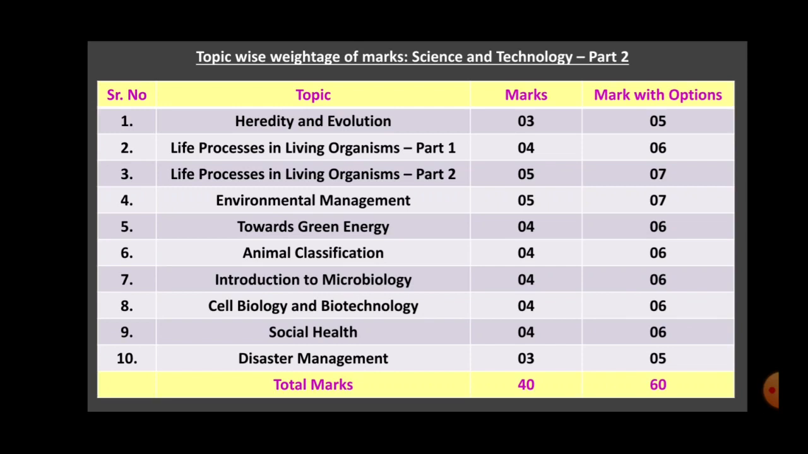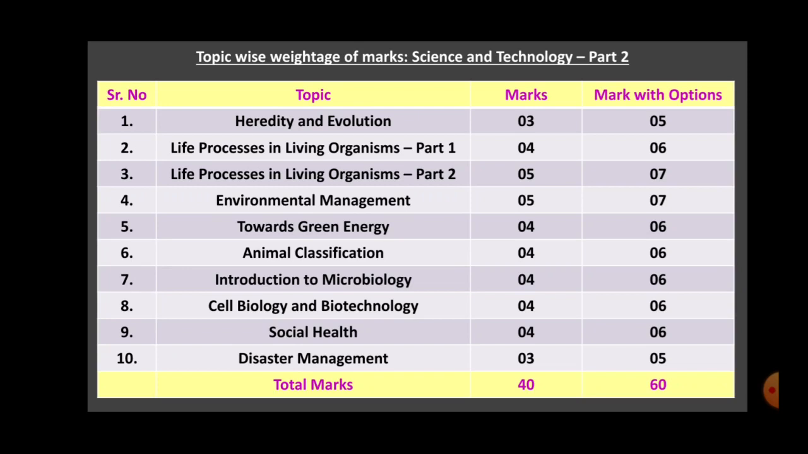This I had already given you in the classroom, but still we will revise it. Lesson number 1, Heredity and Evolution: 3 marks questions will be asked, and with options 5 marks. Life Processes in Living Organisms, part 1: 4 marks question, and with options 6 marks. Life Processes in Living Organisms, part 2: 5 marks question, and total with options 7 marks. So this is the most important lesson which you have to study thoroughly.